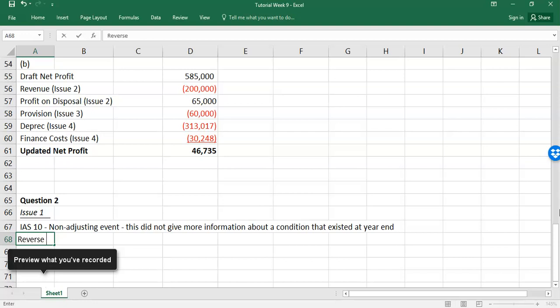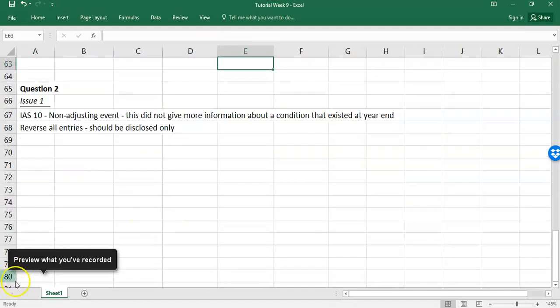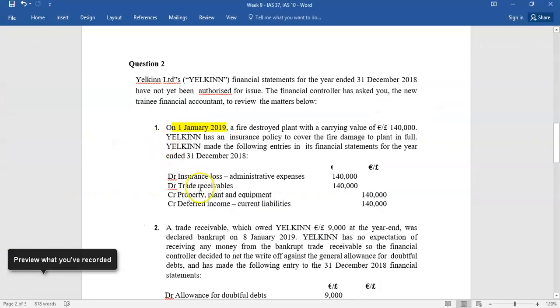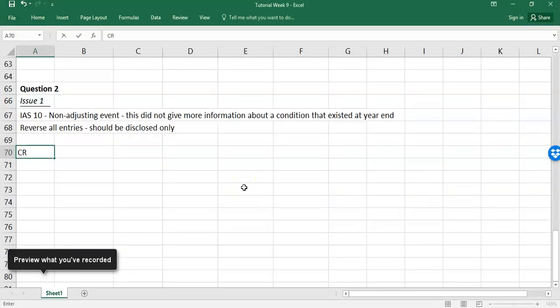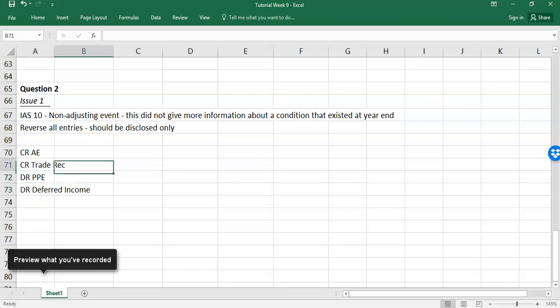So what you need to do is reverse all entries. Should be disclosed only. So when you have a non-adjusting event, you should only disclose. Right? You shouldn't be adjusting for that. So the simple entry here, which answers A and B, is to reverse all of these. So you're going to credit admin expenses, you're going to credit trade receivables, you're going to debit PPE, and you're going to debit deferred income. And that's the simple entry here, and it's 140,000 across the board.